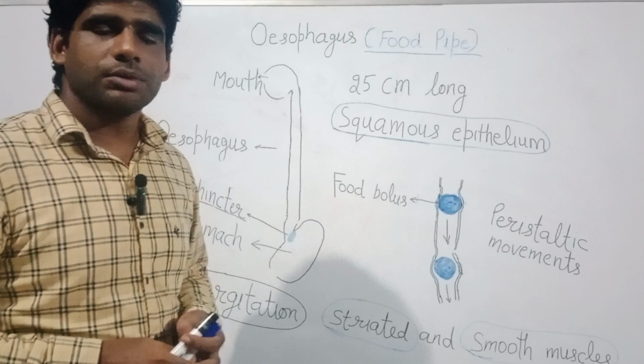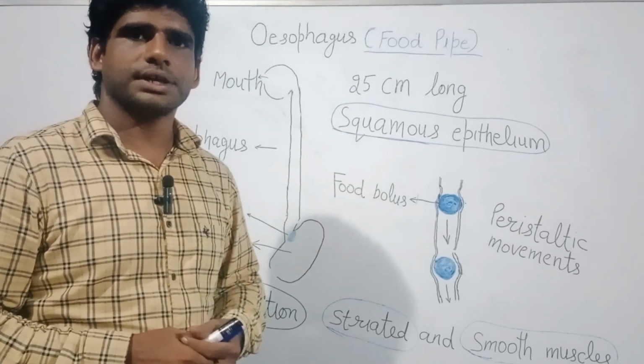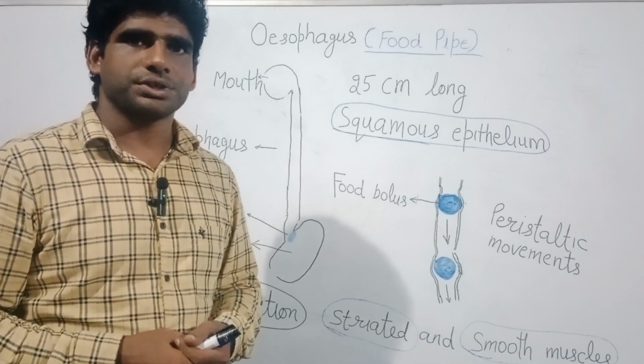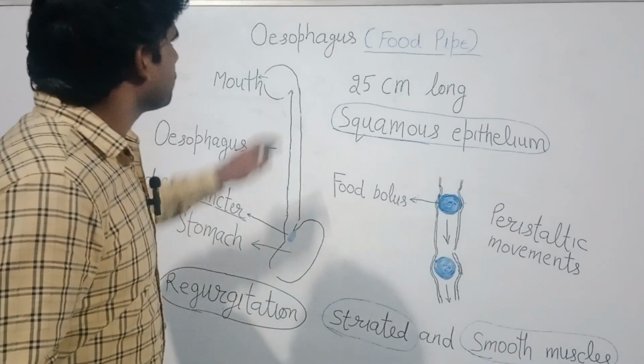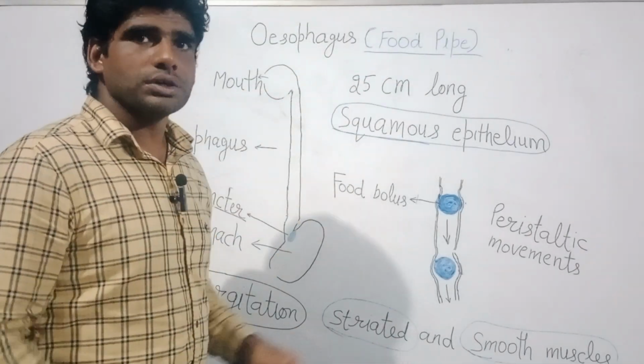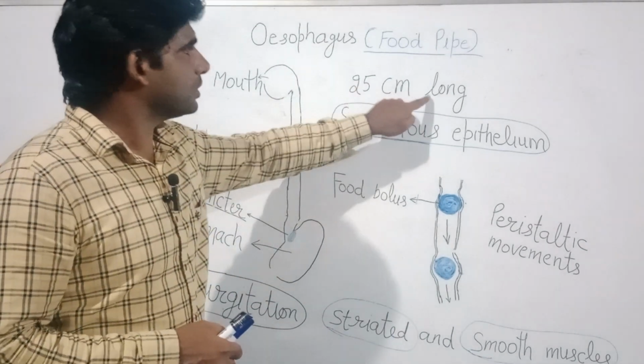Today we will study the role of the esophagus in digestion, in the transportation of food from mouth to the stomach. The esophagus, which is also called the food pipe, is a long muscular tube. It is about 20 centimeters long.